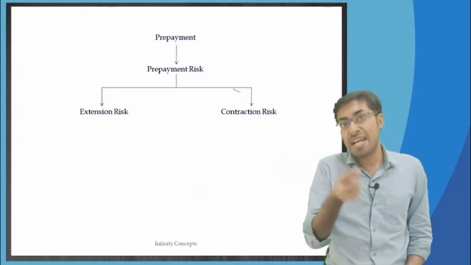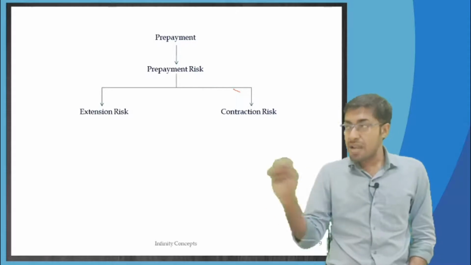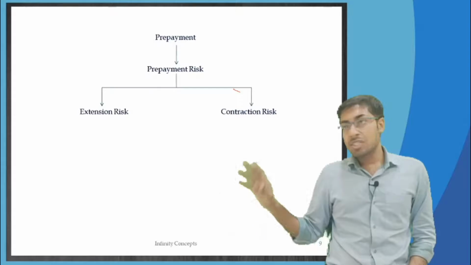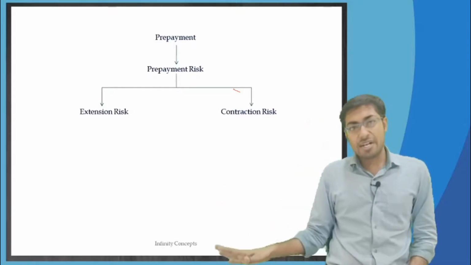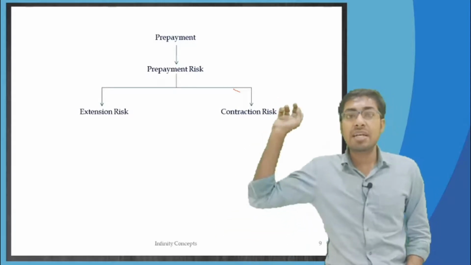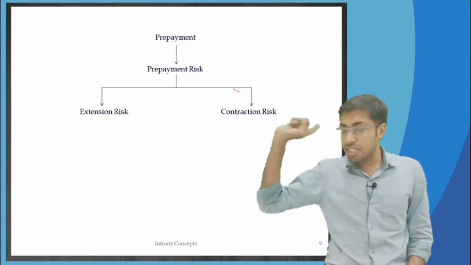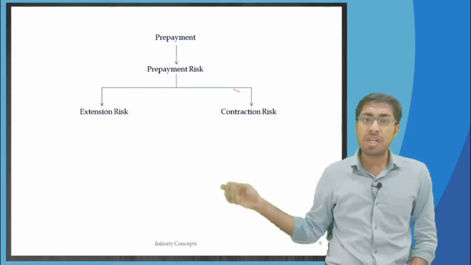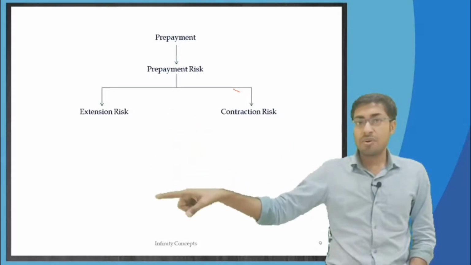Now what does refinanced mean? They will go to that other bank and say, I want a loan on this particular home, please give me money. At 2% per annum, that very low interest rate, they will take a new loan from the market because the market interest rates have fallen down to 2%. Whatever is pending, all of these people are going to take a new loan.